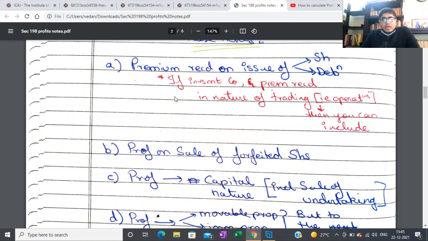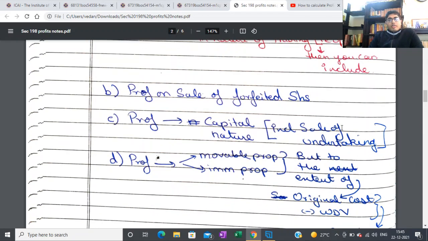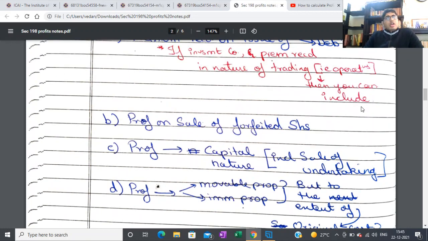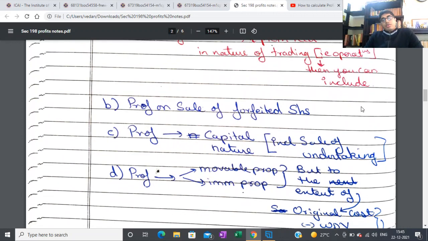If you're an investment company, then the premium received, if it is in the nature of trading, that is in their operation, then you can include it. But if they are also taking it for capital purpose, then you can't include it. Pretty logical. Let's move on. Profit on sale of forfeited shares. So shares are forfeited and then they are reissued at a higher price, say, and you earn some profit from it. That profit you cannot include in your profits for section 198.